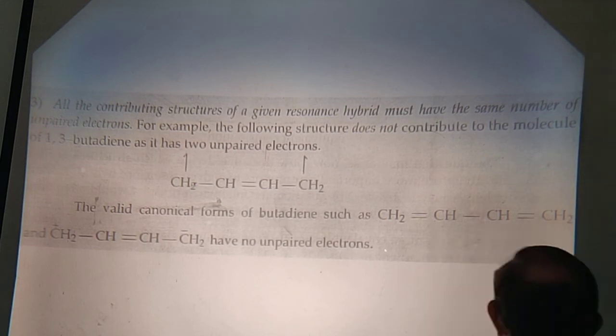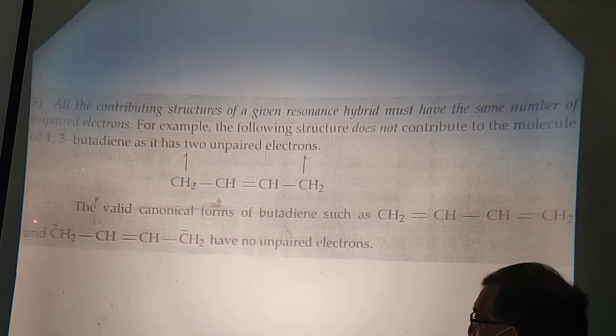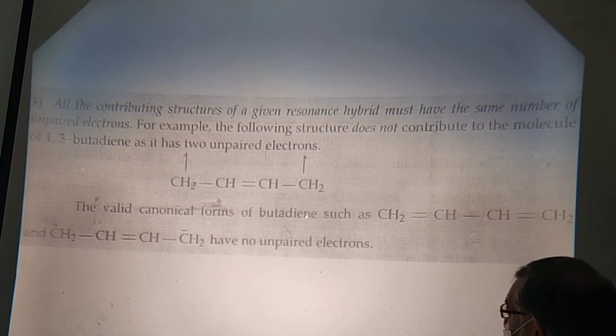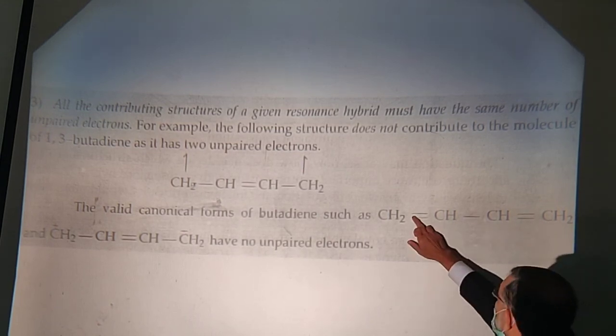Now you can see this is the actual structure of 1,3-butadiene and its canonical form would be like this. But this cannot be written in this way. Unpaired 1 electron and 1 electron. There should be paired. Look, this is a paired electron, this is a paired electron.